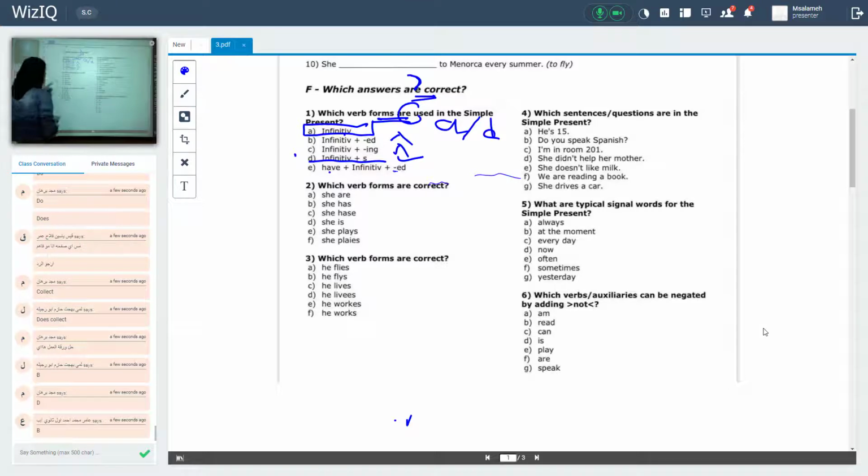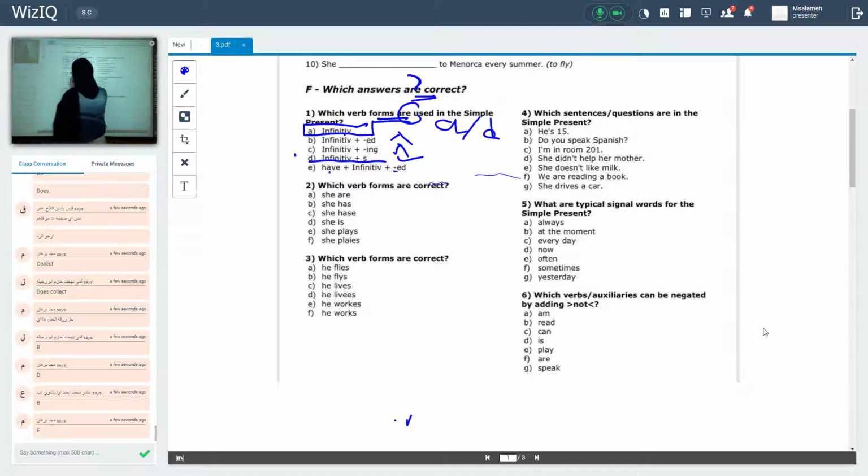So the right answer, A and D. Number 2, which verb forms are correct? So maybe I have what? 2 correct answers. Ahmed, Wael, I don't know. Okay, which verb forms are correct? She followed by what? Is. Not followed by what? By us, so it's wrong.